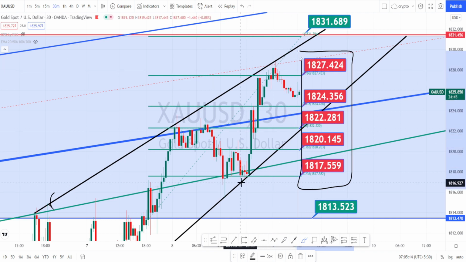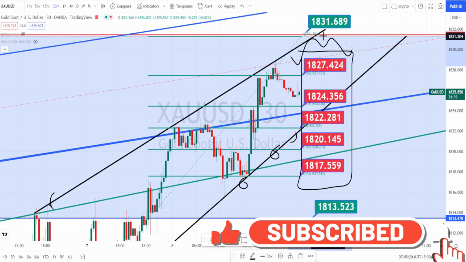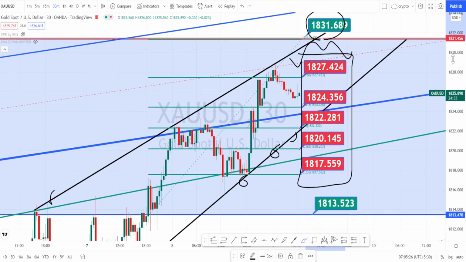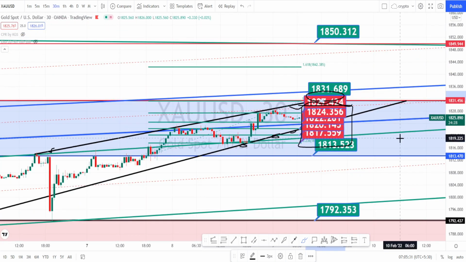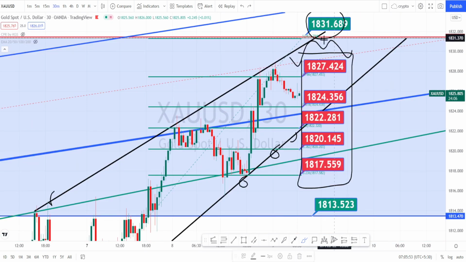Currently the price action is still trading within a bullish trend, but the ranges are becoming narrower and narrower. Wait for it to take resistance at the resistance level of 1831. Only when it breaks this resistance level, we can expect the price action to test the next level of resistance from the higher time frame. For now, I am expecting the price action to take resistance from the higher time frame resistance level and to have a bearish trend reversal.